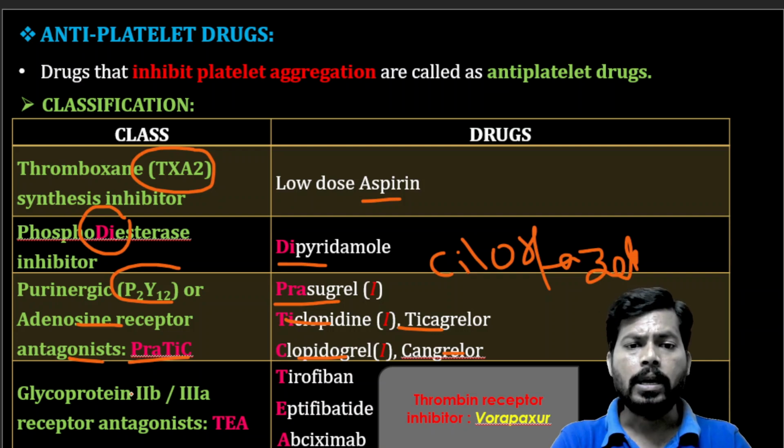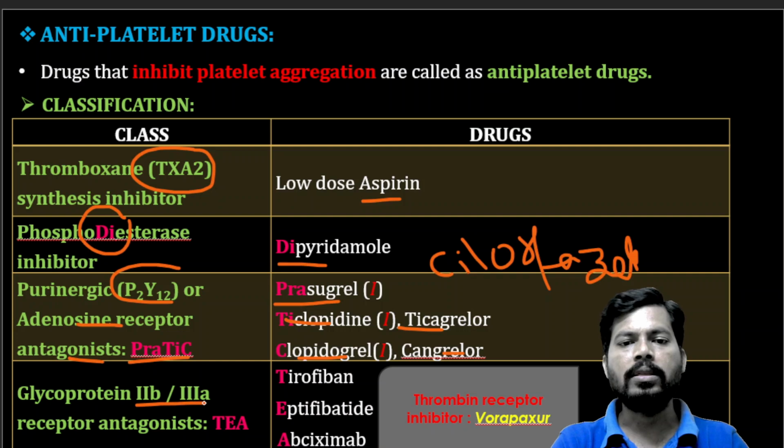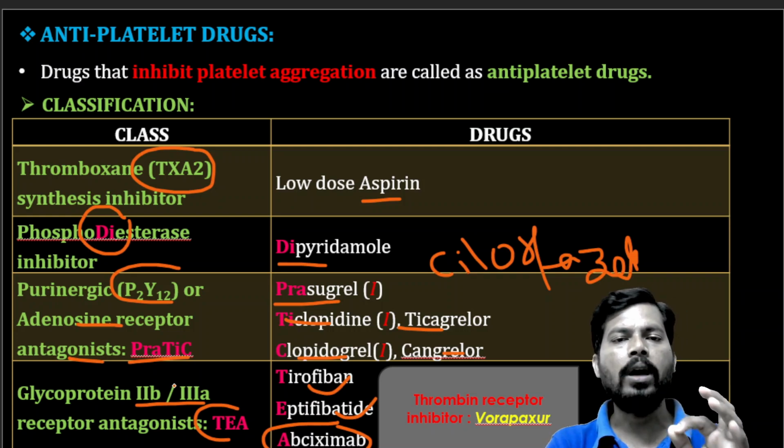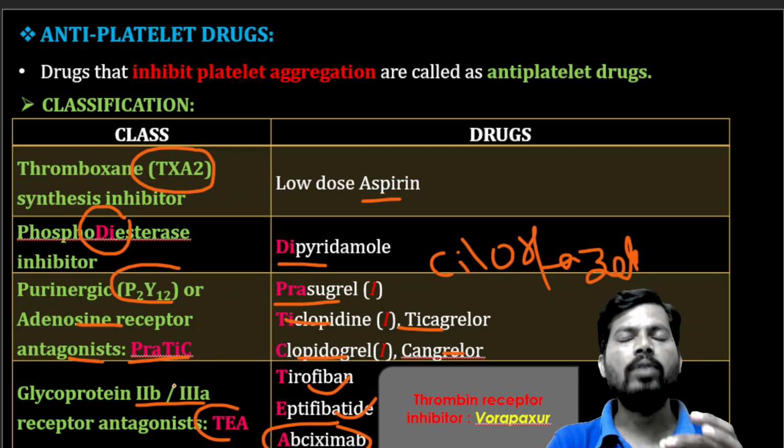Next, glycoprotein 2b/3a receptor antagonists. The trick is T. Among these, one is a monoclonal antibody. Tirofiban as well as eptifibatide are synthetic in nature. Here, glycoprotein 2b/3a receptors are involved in the terminal reaction of platelet aggregation.